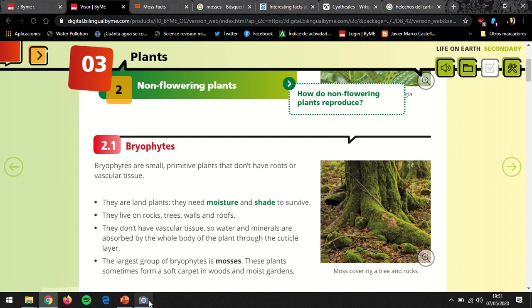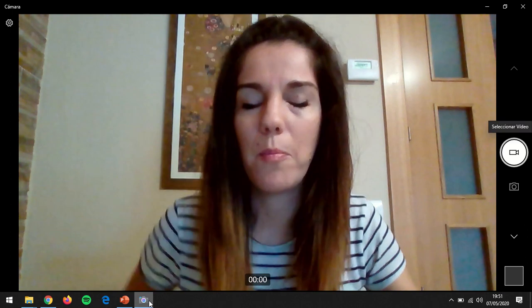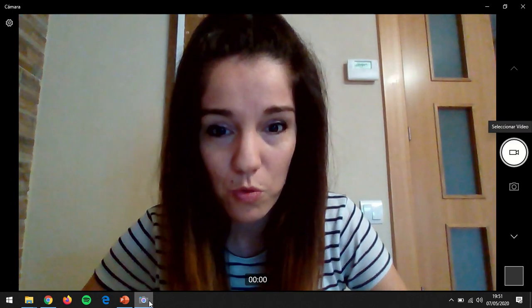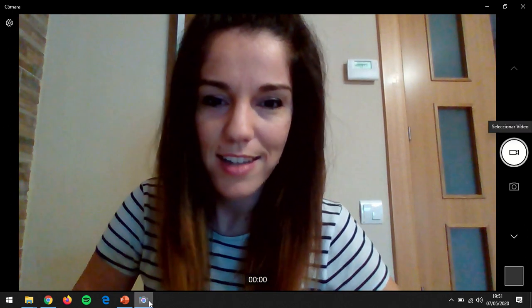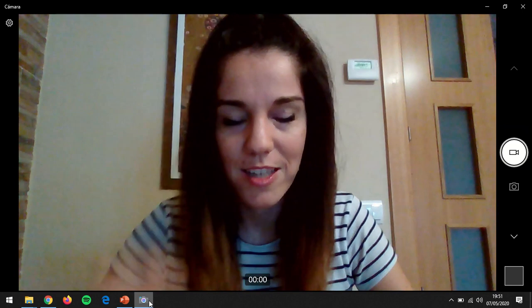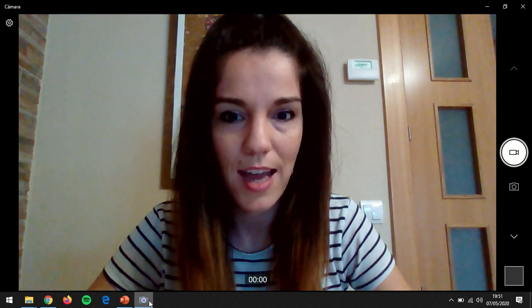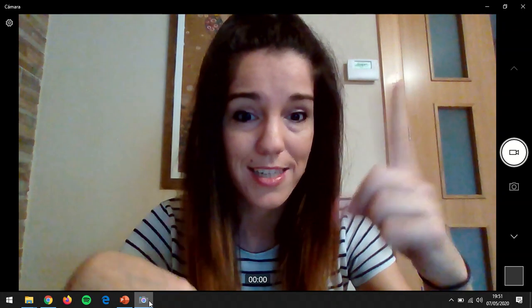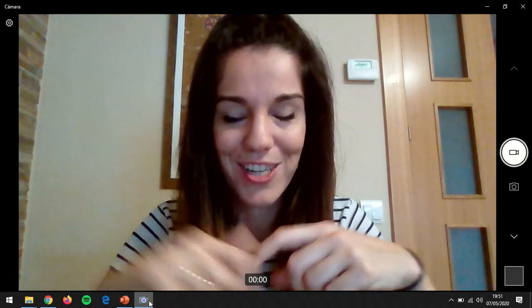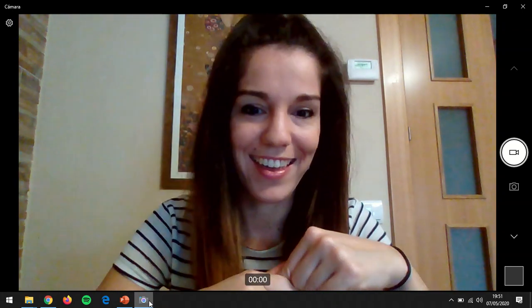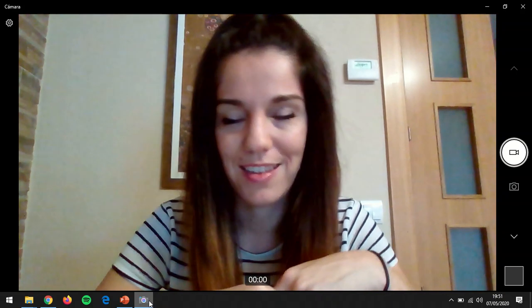They are so simple that they don't even have a vascular tissue. Do you remember what the vascular tissue was? El tejido vascular? I explained that to you the first day. Vascular tissue is the tissue that plants have to transport the sap up and down. Remember the raw sap and the phloem sap that we studied the other day.